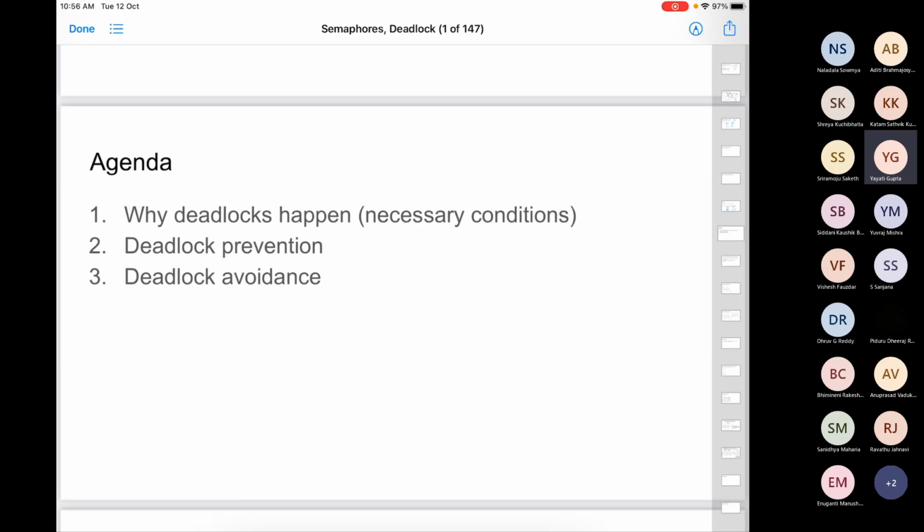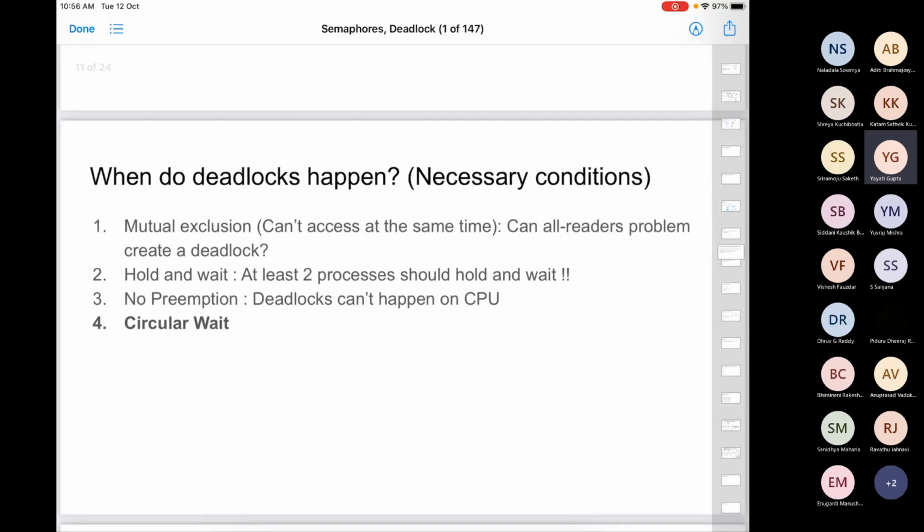Okay, why do deadlocks happen? There are four necessary conditions. They are also slightly obvious for when deadlocks can happen. The first condition is mutual exclusion.